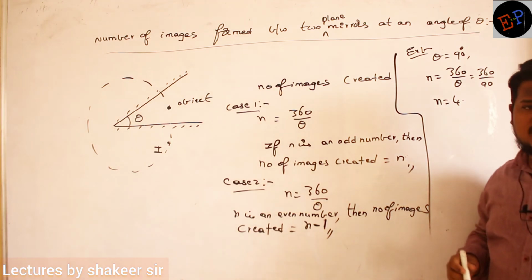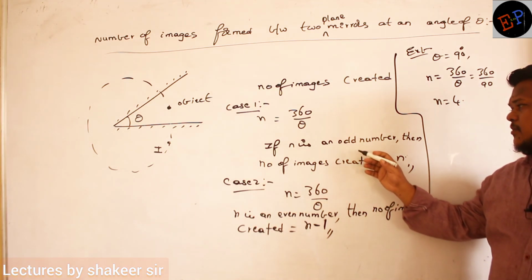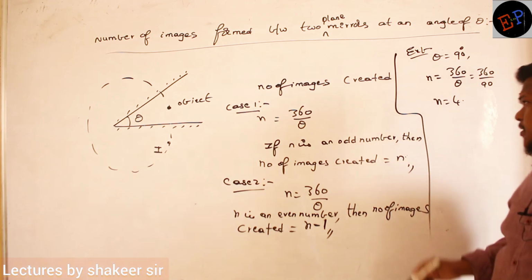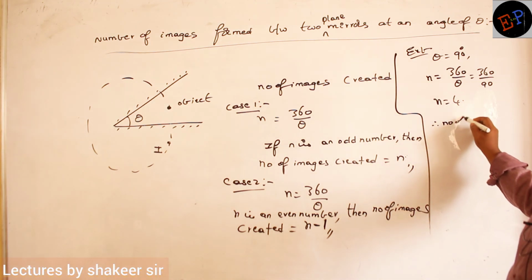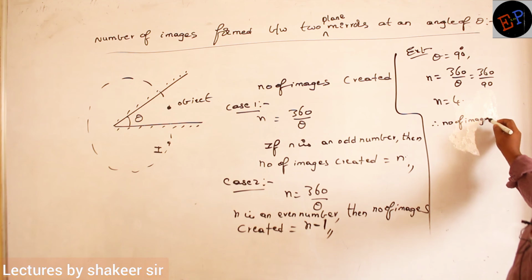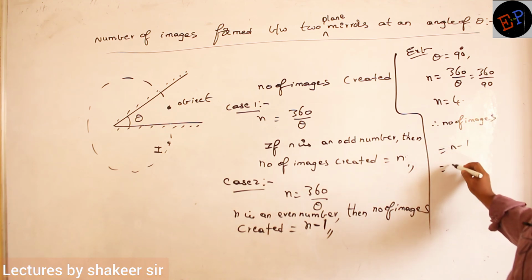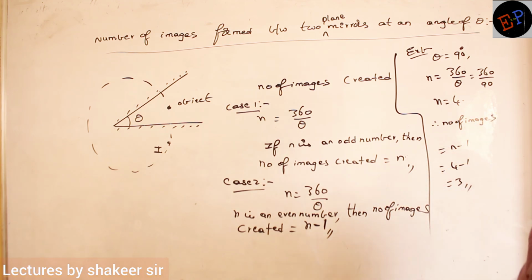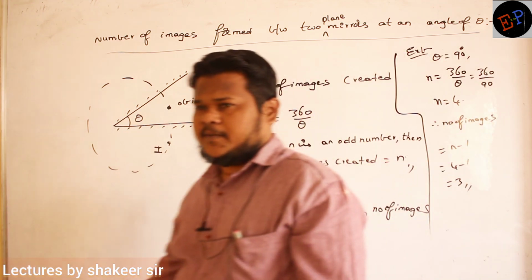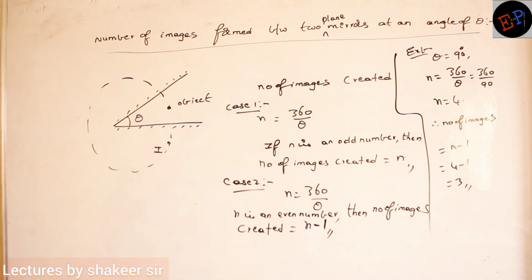Is n an even number or an odd number? Even number. If it is an even number, what do I have to do? n minus 1. So therefore, the number of images created is n minus 1, that is 4 minus 1 is equal to 3 images are created. So like this, you can find out any number of images.